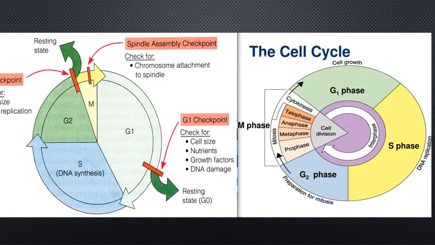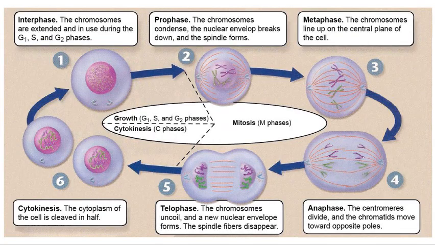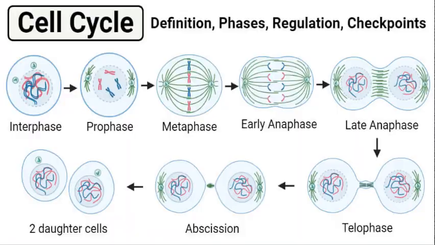Same diagrams we can understand very well. This is also cell division: interphase. After that prophase, metaphase, in which chromosomes are ready to detach or divide. Early anaphase, late anaphase, two daughter cells produced, and abscission and telophase.